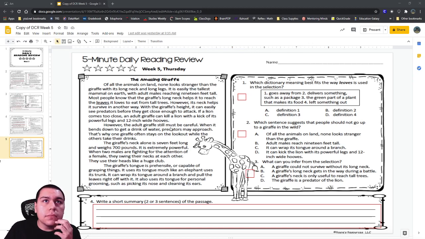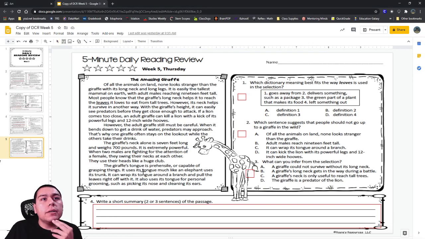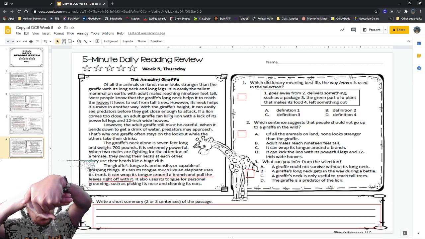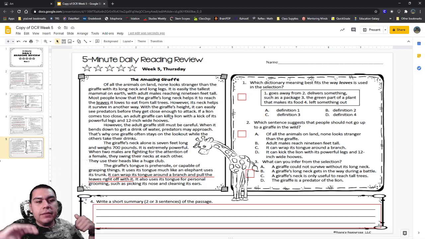The giraffe's tongue is prehensile or capable of grasping things. It uses its tongue much like an elephant uses its trunk. It can wrap its tongue around a branch and pull the leaves right off. Okay, so let's look at that. It can wrap its tongue around a branch and pull the leaves right off of it. So if this is a branch of a tree, the giraffe wraps its tongue around and pulls off the leaves.